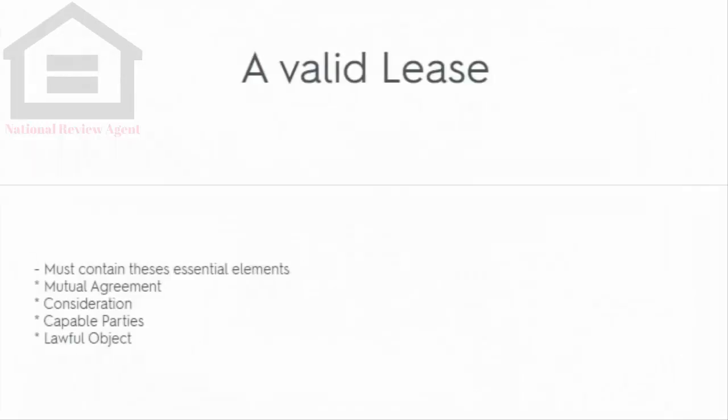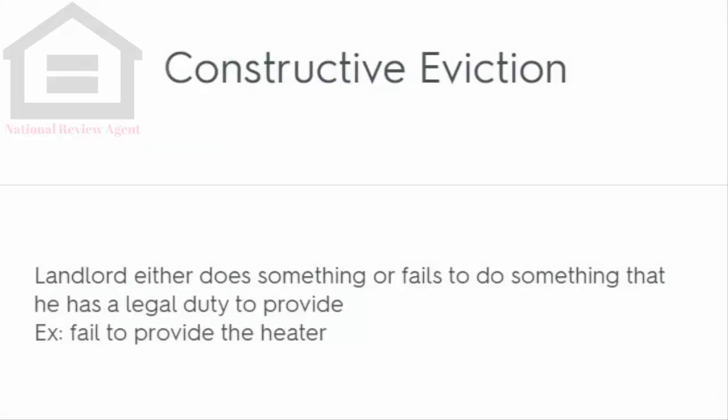A valid lease must contain these essential elements: mutual agreement, consideration, capable parties, lawful object. Constructive eviction: the landlord either does something or fails to do something that he has a legal duty to provide, for example, failing to provide the heater.